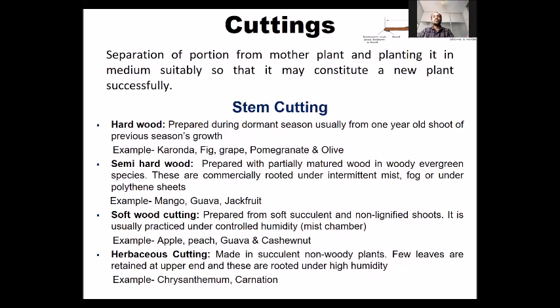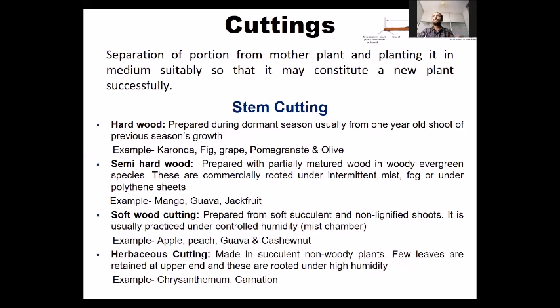Okay, so hardwood cutting is taken from the 1 year old shoot, and it is taken in the dormant season, and it is followed in some fruit crops like Karonda, fig, grape, and pomegranate. Semi-hardwood cutting is same as the hardwood cutting, but it is taken from the partially matured shoot.